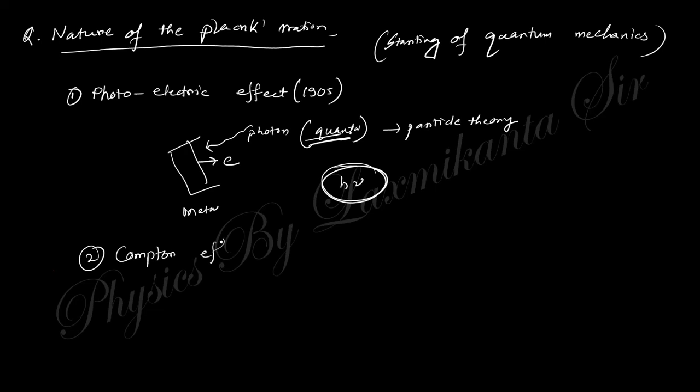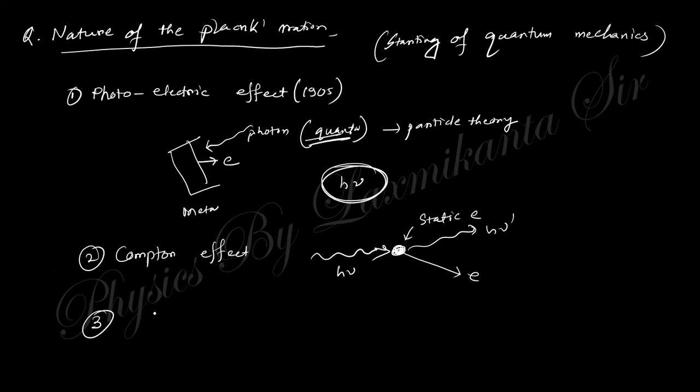The next experiment was the Compton effect. When there is a static electron and a wave h nu is incident on it, its wave nature changes to h nu prime, and the electron is ejected like this. This is Compton scattering. And number 3 is the de Broglie hypothesis, which was already explained. So in the upcoming lectures, we will discuss the photoelectric effect and the Compton effect and so on.